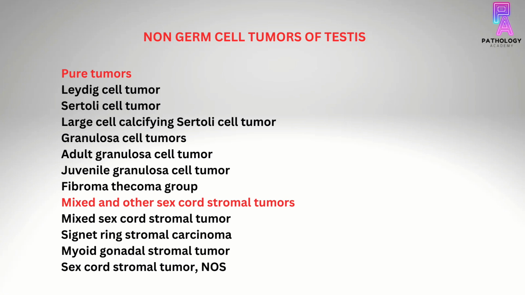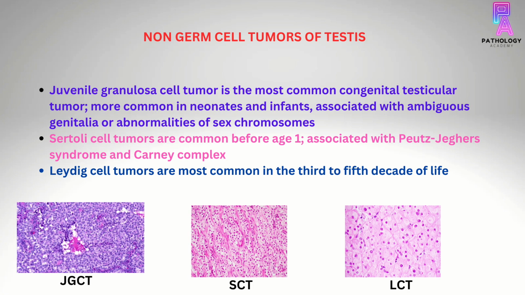In this lecture, I will be talking about Sertoli cell tumor, Leydig cell tumor, granulosa cell tumor, both juvenile and adult type, and fibroma thecoma group, as these are important tumors of testis in the sex cord stromal category. Few points to remember. Juvenile granulosa cell tumor is the most common congenital testicular tumor. It is more common in neonates and infants.